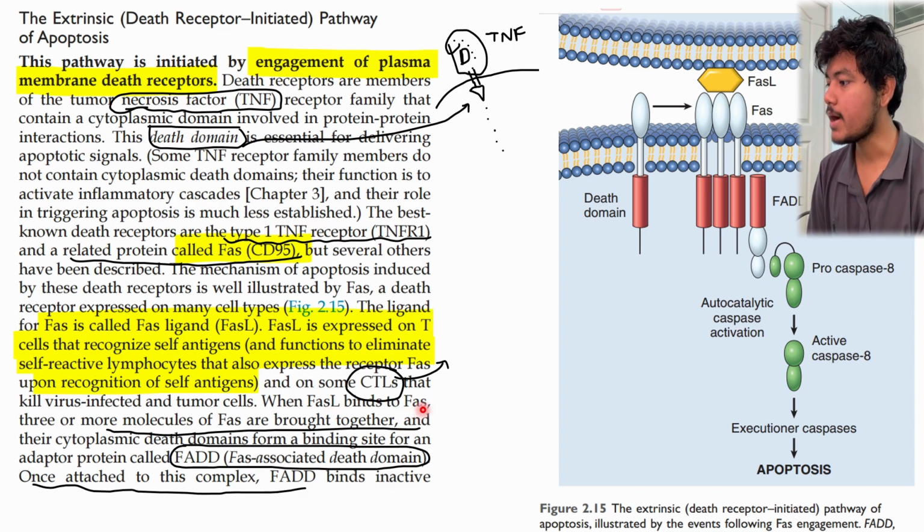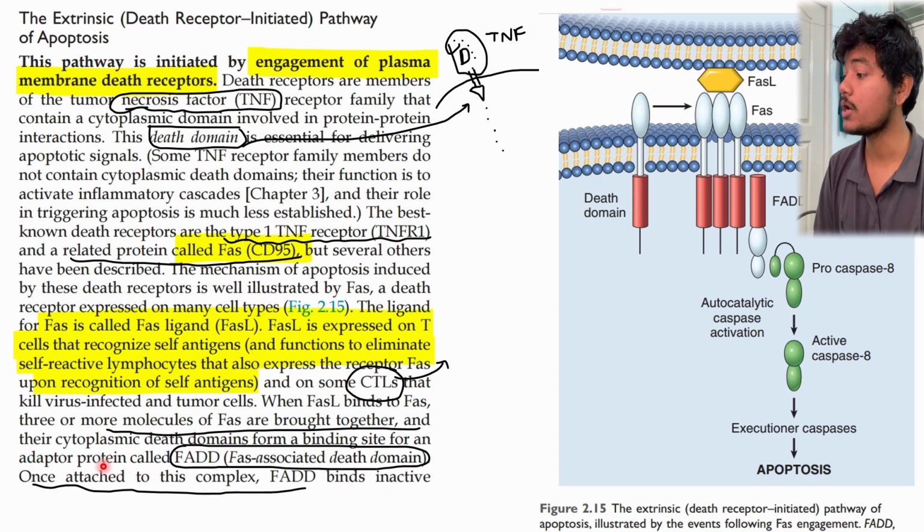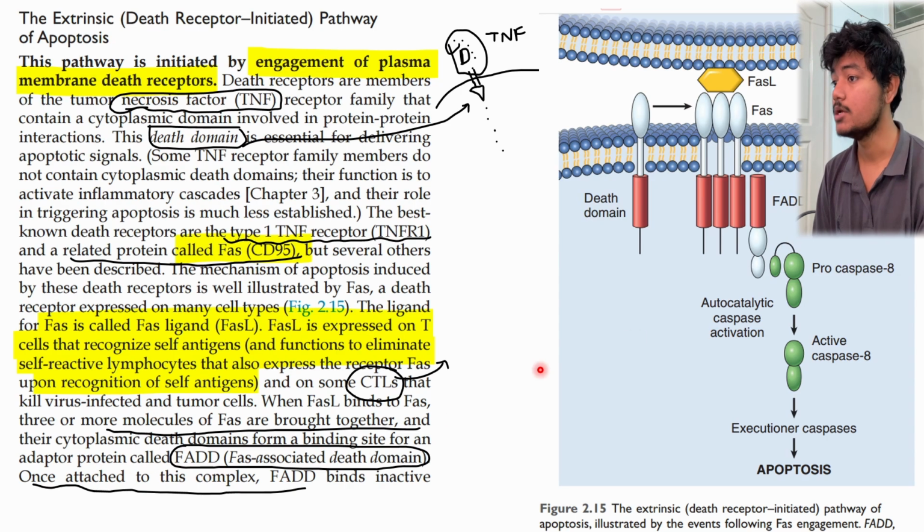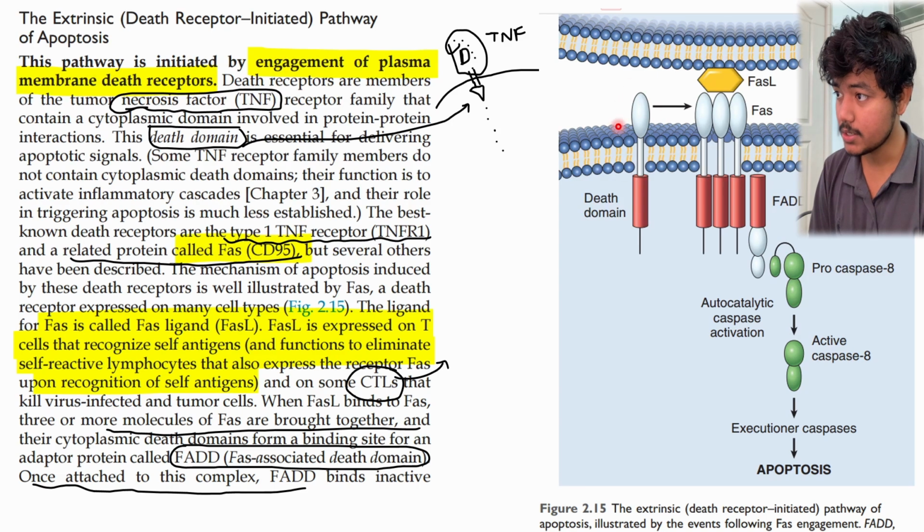When FAS ligand binds to FAS, three or more molecules of FAS are brought together and the cytoplasmic domains form a binding site for an adapter protein called FADD. Here you can see FADD. What is that? FAS associated death domain. This is the outside component, the FAS protein, and the inside one is the death domain. When this FAS ligand comes, several of these proteins come together, and after they come together there is formation of the FADD, the FAS associated death domain.